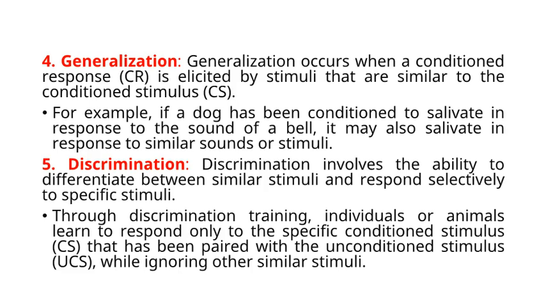5. Discrimination. Discrimination involves the ability to differentiate between similar stimuli and respond selectively to specific stimuli. Through discrimination training, individuals or animals learn to respond only to the specific conditioned stimulus, CS, that has been paired with the unconditioned stimulus, UCS, while ignoring other similar stimuli.